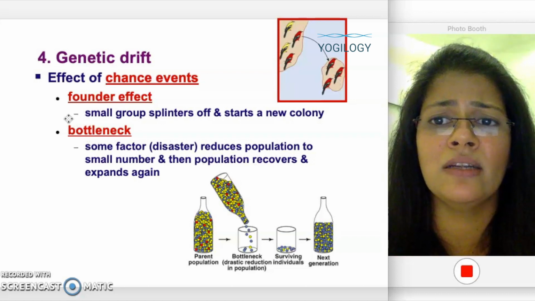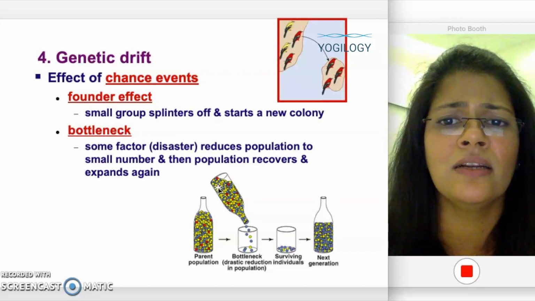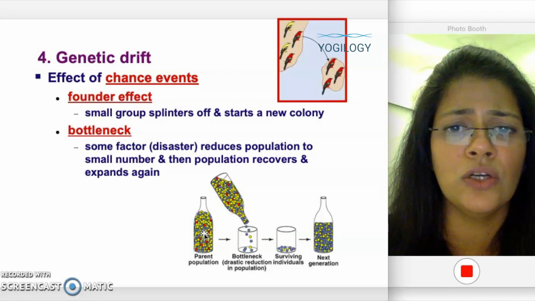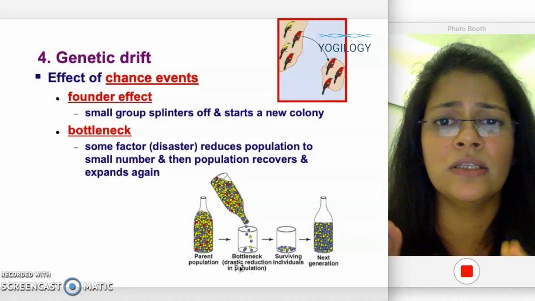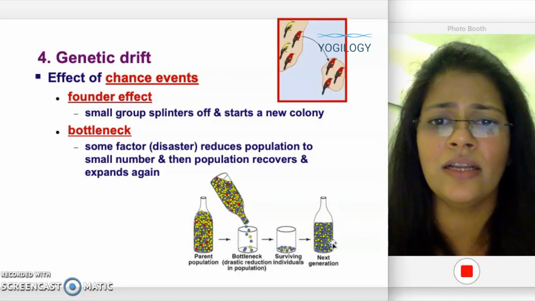The second one is the bottleneck event, that is because of some disaster or event that reduces the amount of the gene pool. The alleles will go missing. Here you can see the red alleles are missing from the final population. That is the bottleneck effect. That disaster has removed the red allele and hence it is not there in the next generation.